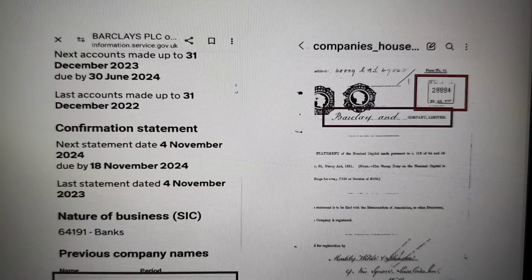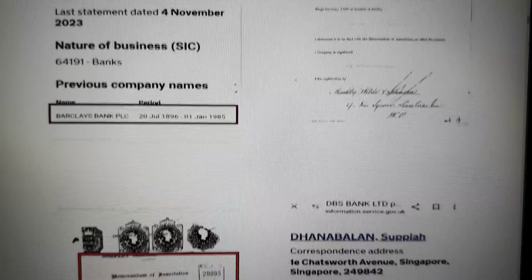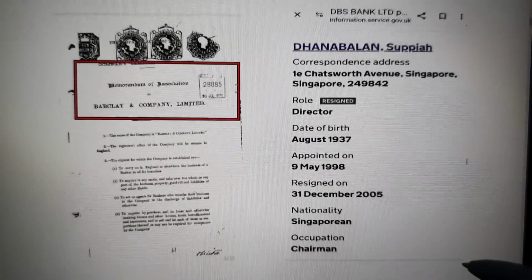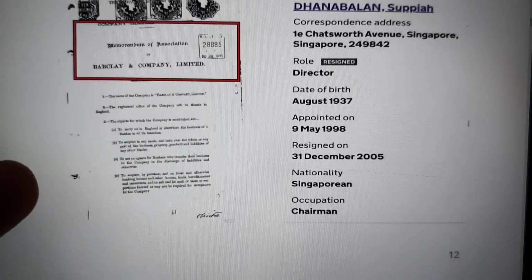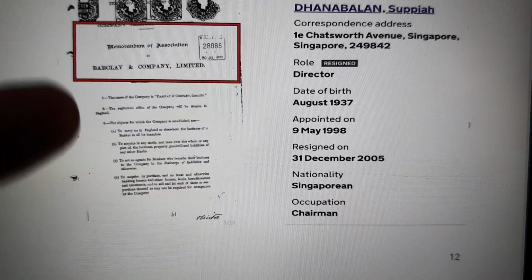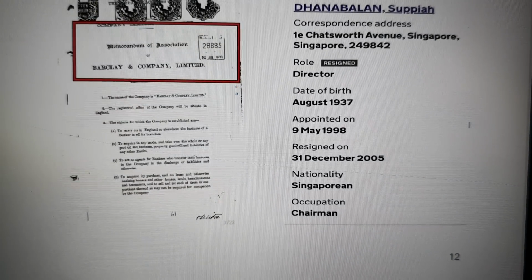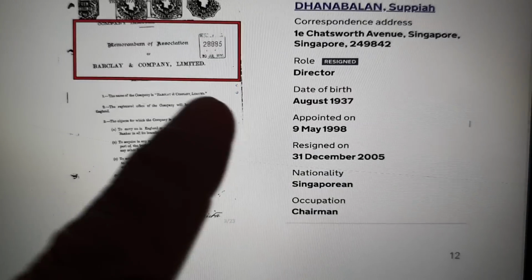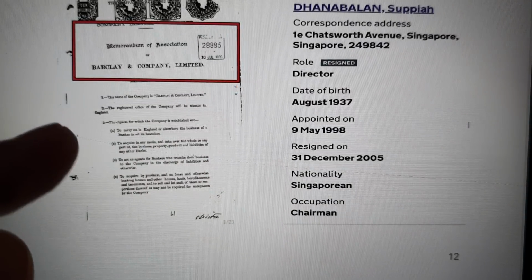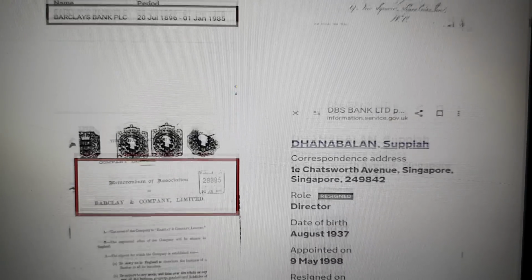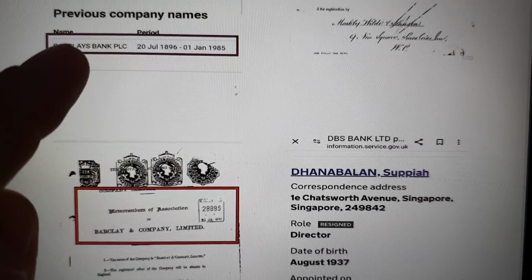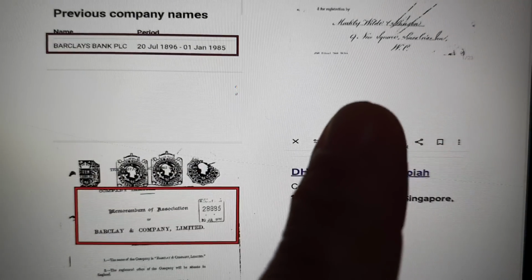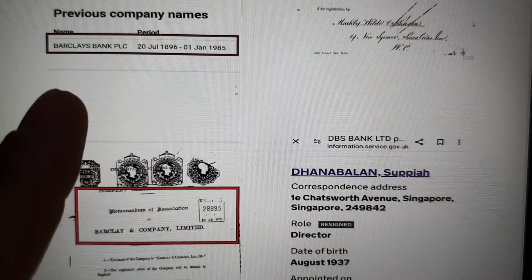Okay, and this is closely affiliated with our own Prime Minister. And again, just to show you, here's another page within the incorporation document, and it's Barclay and Company Limited. So that is fraud. That is fraud because the dates match, according to the dates on the forms. They match the register, but the company is different. So they've made a deliberate alteration to change that.